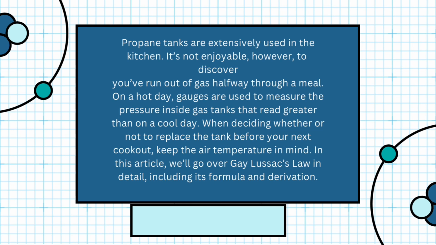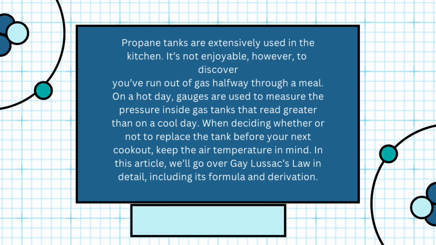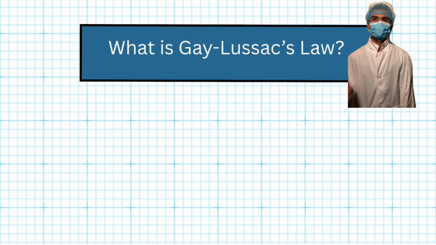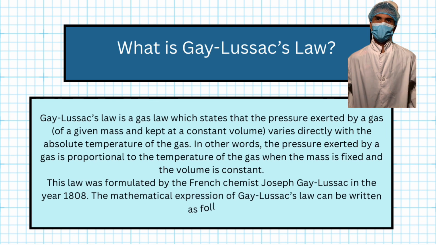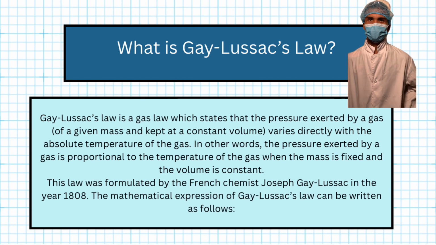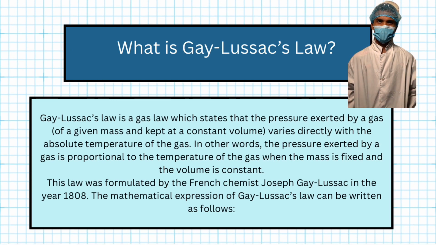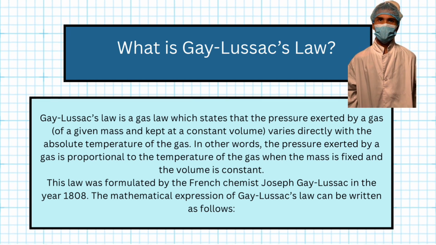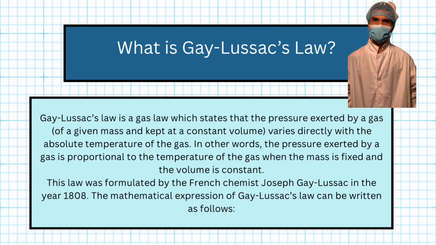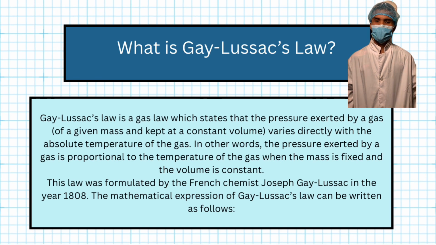In this article, we'll go over Gay-Lussac's Law in detail, including its formula and derivation. So what is Gay-Lussac's Law? Gay-Lussac's Law is a gas law which states that the pressure exerted by a gas of a given mass and kept at a constant volume varies directly with the absolute temperature of the gas. In other words, the pressure exerted by a gas is proportional to the temperature of the gas when the mass is fixed and the volume is constant. This law was formulated by the French chemist Joseph Gay-Lussac in the year 1808.